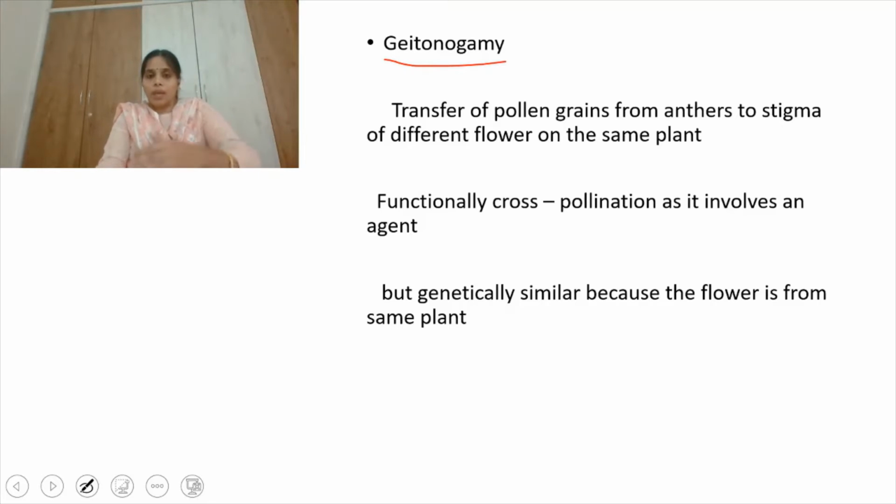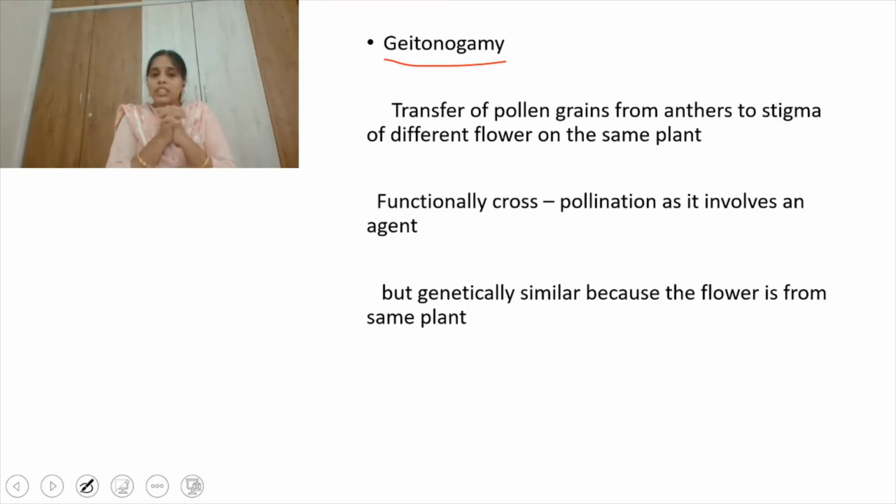See, autogamy means the pollen grains will fall on the stigma of the same flower. Only on one flower this takes place. But in geitonogamy, there is transfer of pollen grains from one flower to the stigma of another flower, but both the flowers are present on the same plant.